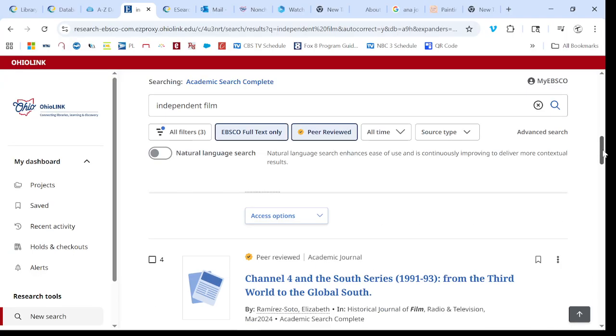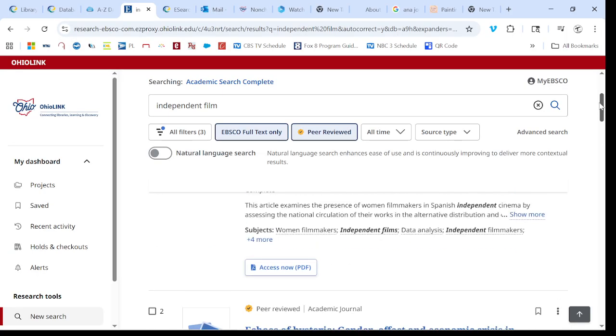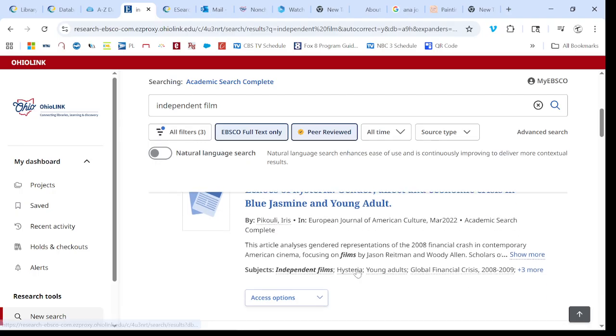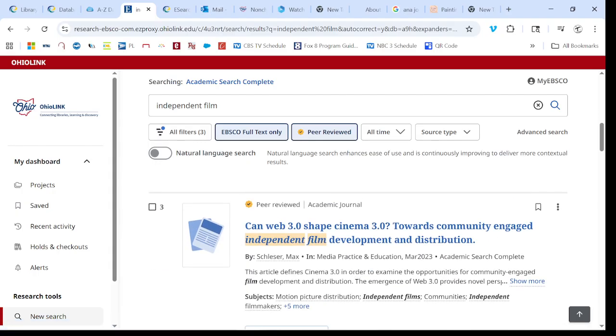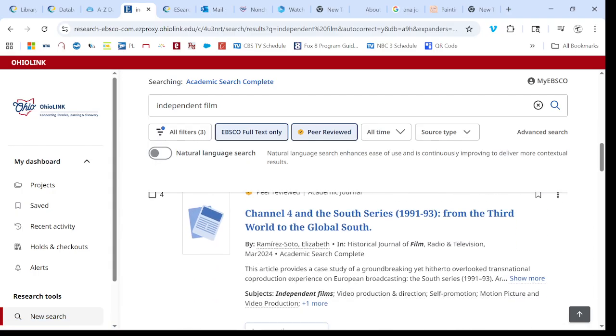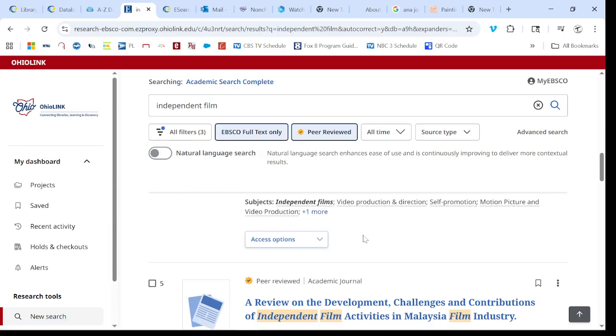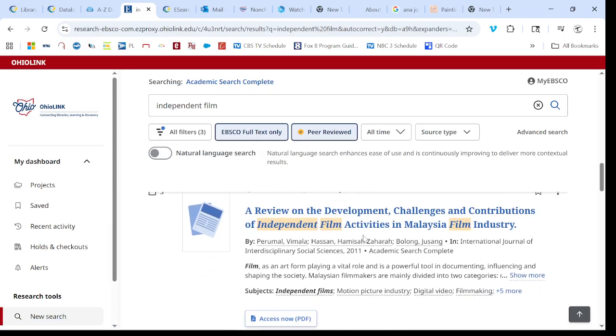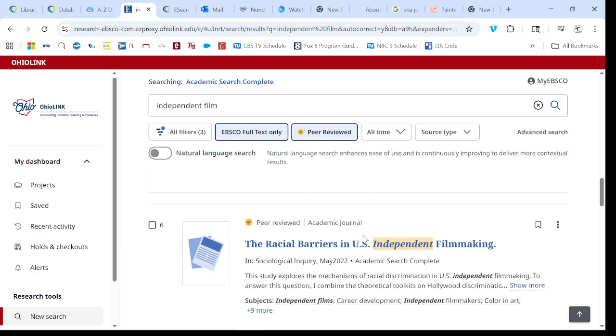And then your job is basically, as boring as it might sound, just to go through these titles and see if anything here is close to what you need for your research on your topic. For me, it's independent film, so maybe I'll just focus on racial barriers, and if I want to use that as my topic, I can use this to get started.